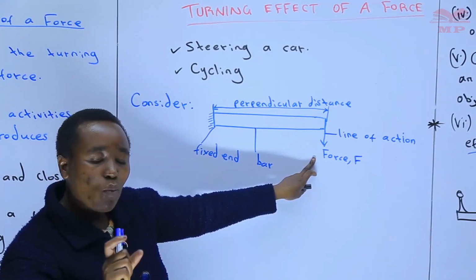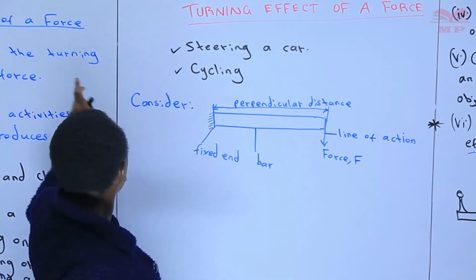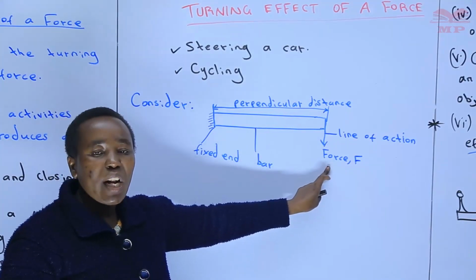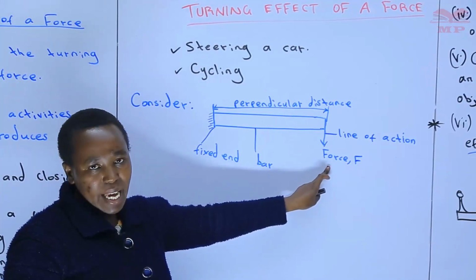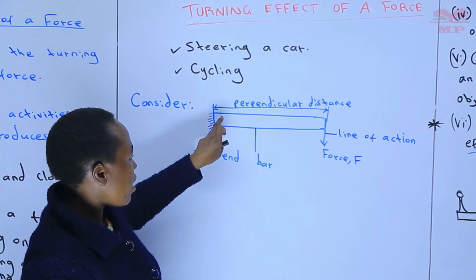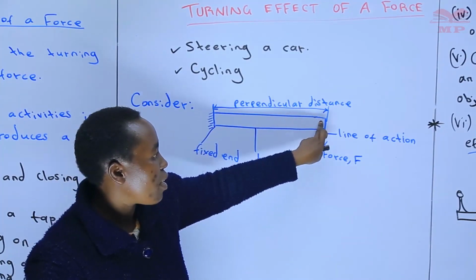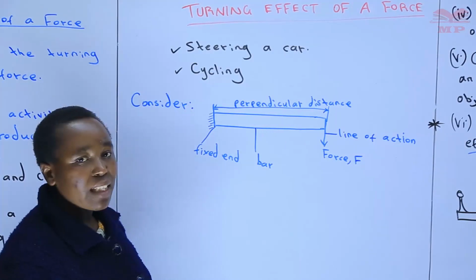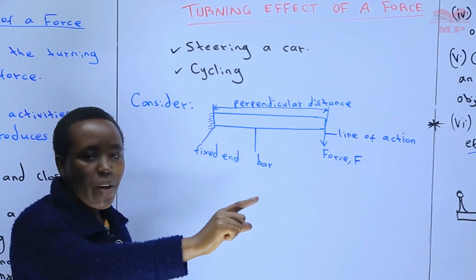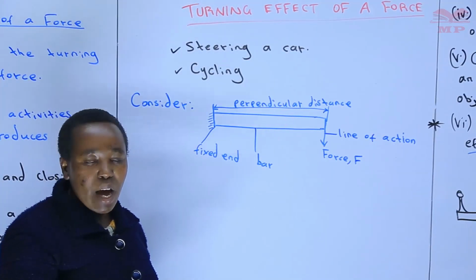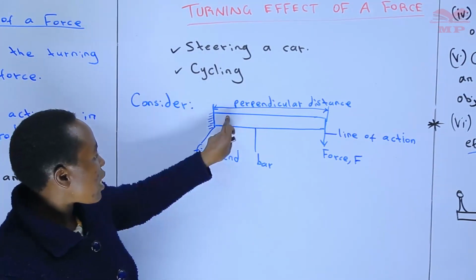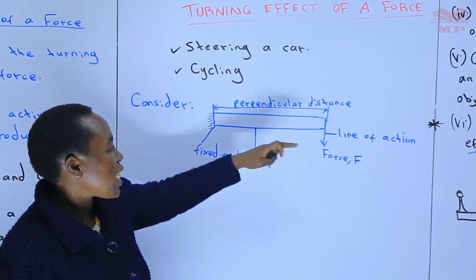And therefore we can see that one of the factors on which moment of a force depends is the amount of force. We call it the size of force being applied. The more the force, the more the turning, and vice versa. Again, we also consider this distance here. That's why in our doors the hinges are far away from where you apply the force, where you open and close the door. The more the distance, the more the turning also.